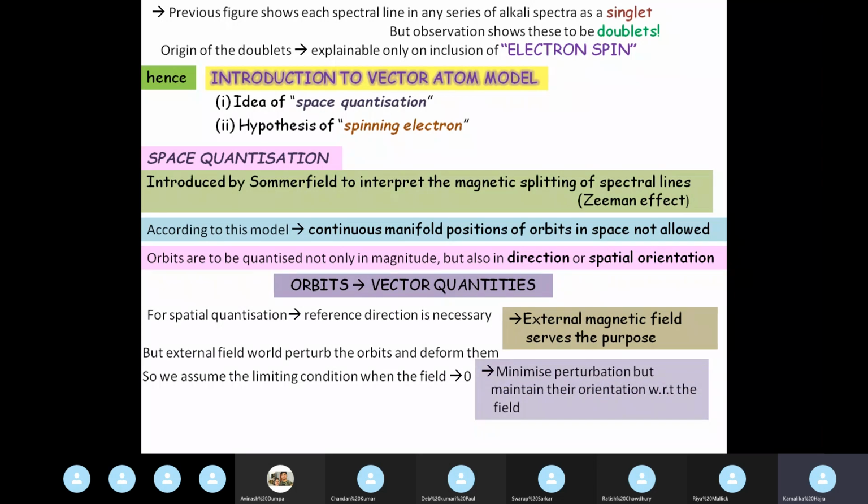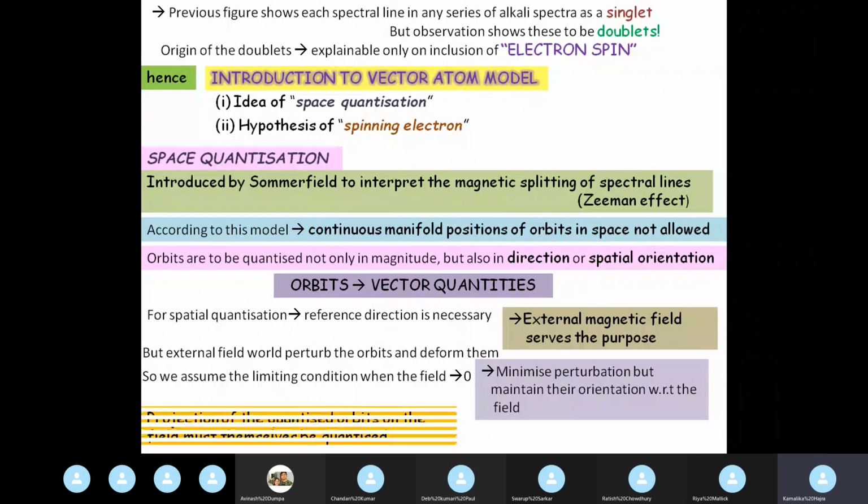So that will minimize the perturbation but maintain the direction. Magnitude being small doesn't mean it doesn't have a direction. Direction is still there. So the direction will give us the orientation of the orbit, but a very small magnitude allows us to neglect the perturbation that might be caused by the external field.